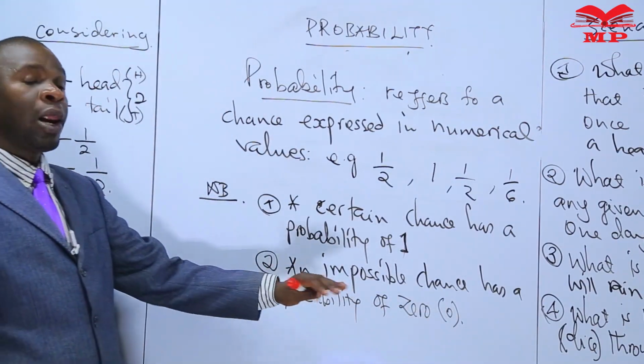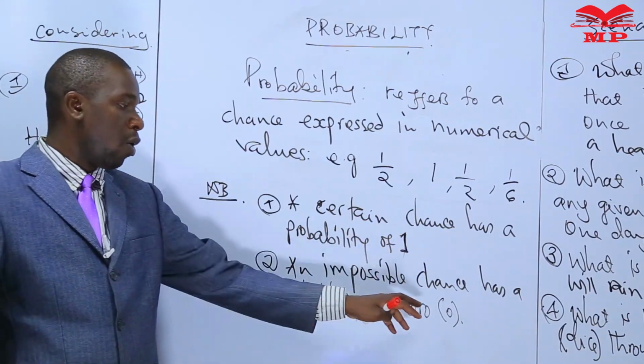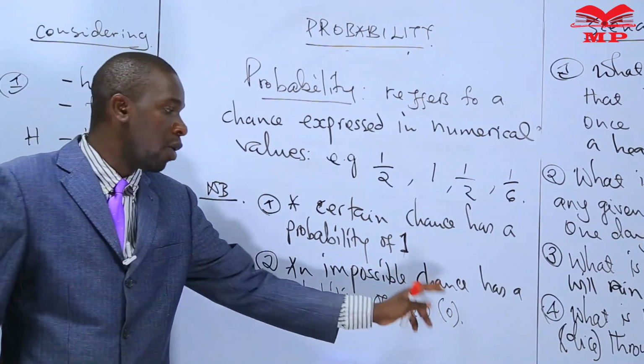In other words, all our probabilities range between 0 and 1.